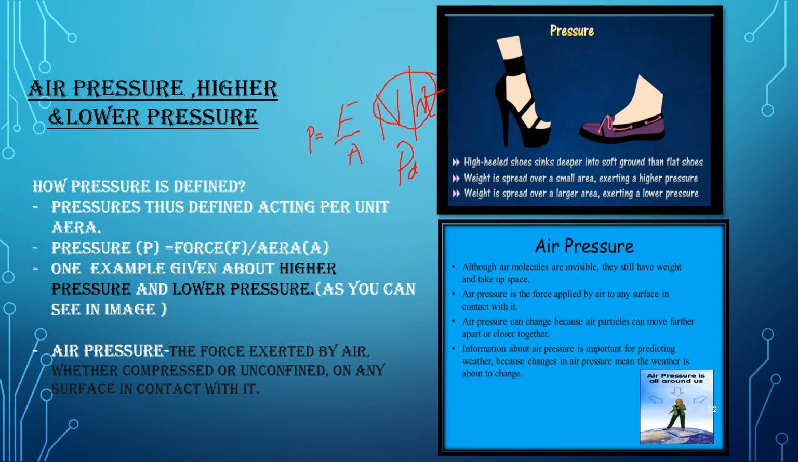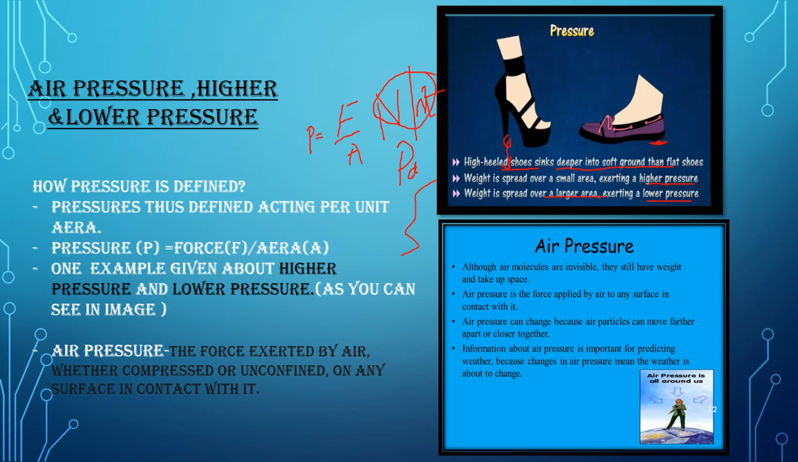So if you take the example of pressure, high heel shoes, you can see that in the picture also here. High heel shoes sink deeper into the soft ground compared to flat ones, right? When you walk in a muddy area or a field, you cannot go for these heels because the pointed heels will pierce inside more. There will be difficulty in walking. Weight is spread over a small area exerting a higher pressure. Weight is spread over a larger area exerting a lower pressure. So flat shoes are preferable for that.